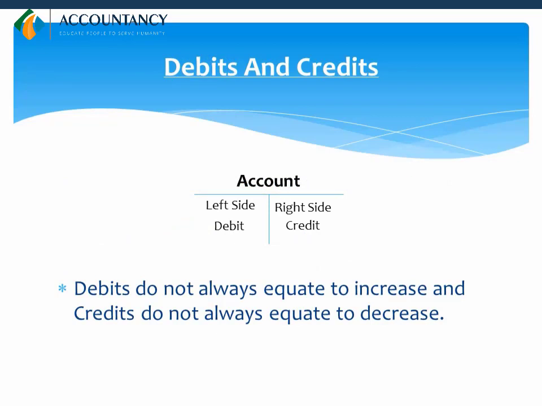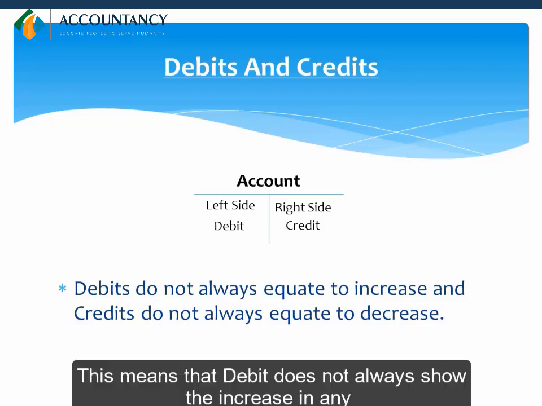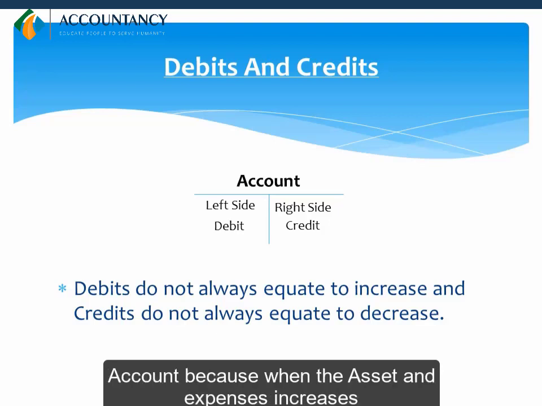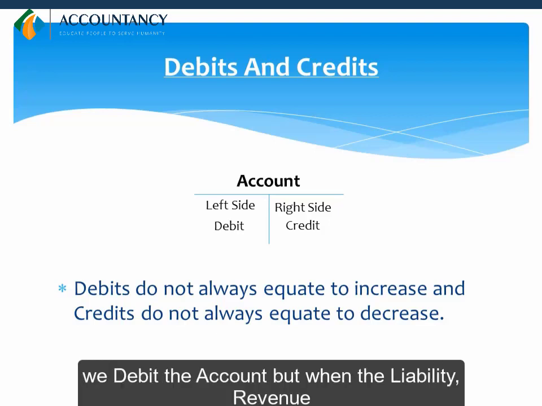Debits do not always equate to increase and credits do not always equate to decrease. This means that debit does not always show the increase in any account, because when the asset and expenses increase, we debit the account.